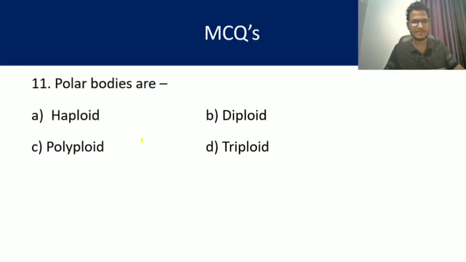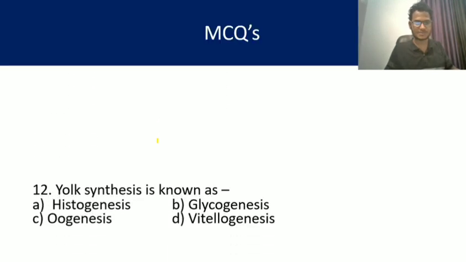Question number 11. Polar bodies are haploid, diploid, polyploid, or triploid. The answer is very clear, because the ovum produced during the process of oogenesis is haploid. So after the division of the secondary oocyte, the ovum is haploid, and it produces polar bodies. So the answer is haploid. A is the answer.